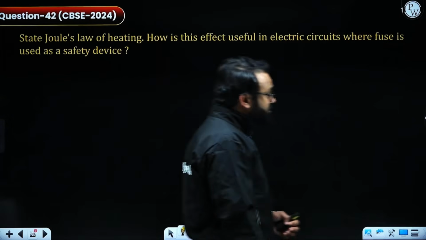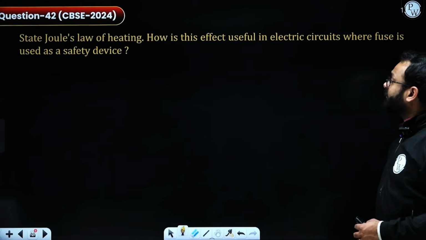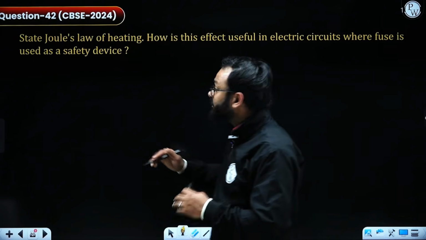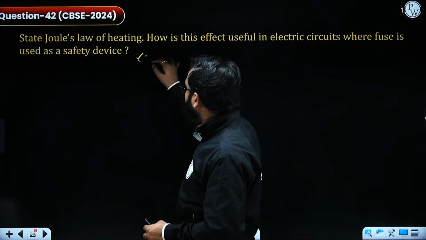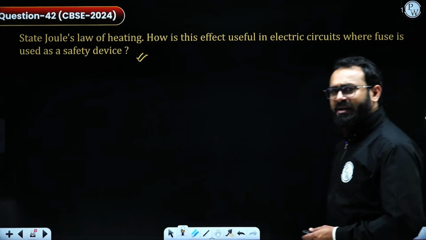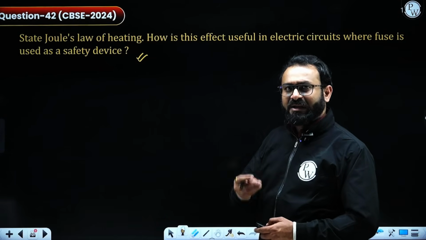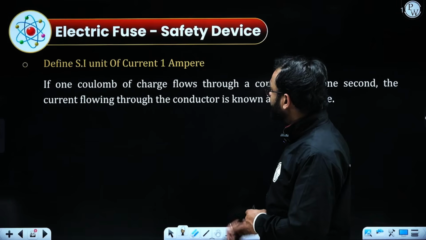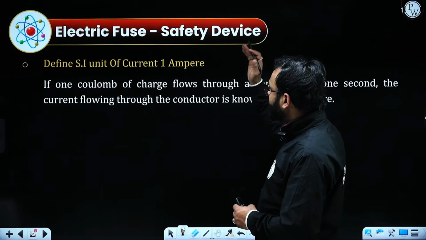Now the question being given: state Joule's law of heating, and how is this effect useful for the electric circuit with a fuse? I have already explained this. This question was asked in 2024 and might appear in the coming examination. There are certain other definitions which have been asked earlier as 1-marker questions. For example, the SI unit of current, that is 1 ampere.